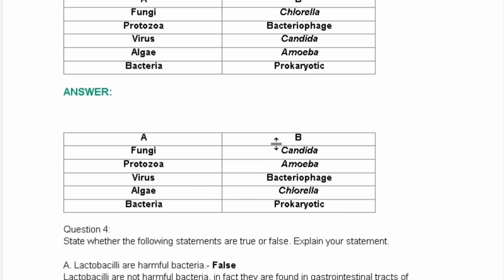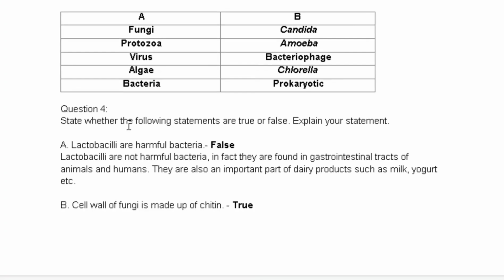For fungi, the answer is candida. Candida is an example of fungus. The next is protozoa, where amoeba is the example. Virus is bacteriophage. Students, bacteriophage is a virus that attacks bacteria. For algae, the example is chlorella. Then bacteria, it is a prokaryotic cell. Now let us see the next question, the fourth question.